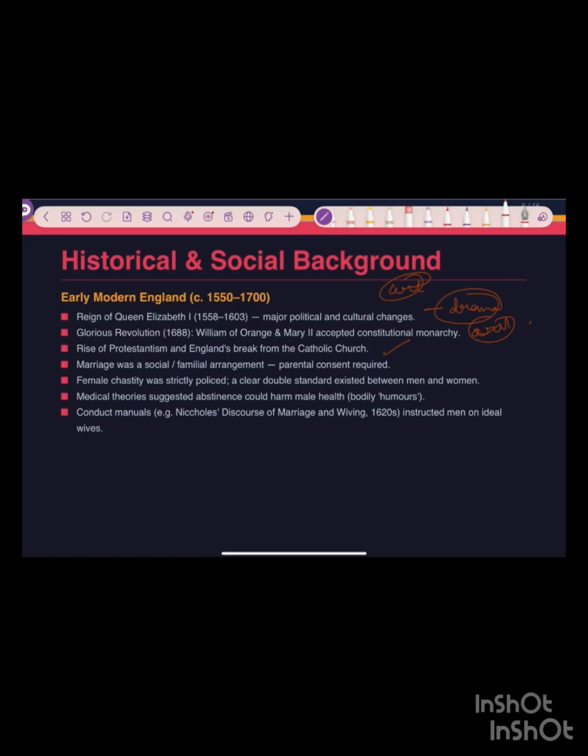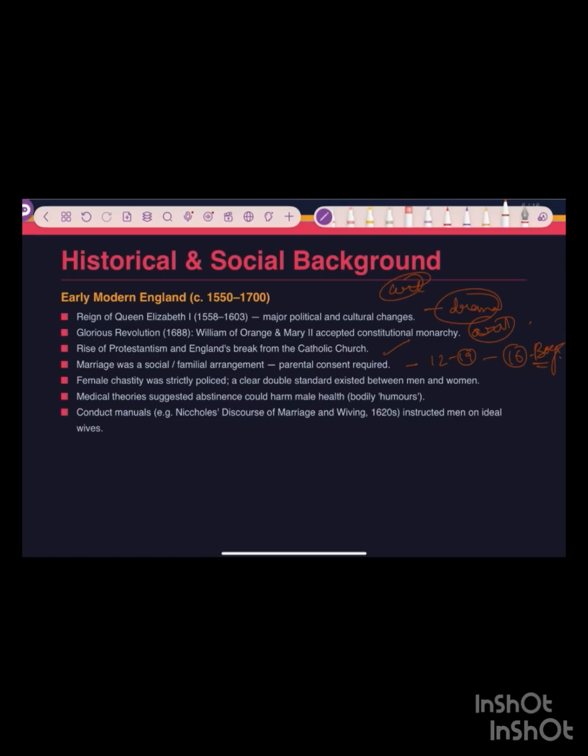Like marriage was now a social and familial arrangement and required parental consent, and the age was also raised to 14 for boys, and I think 16 for girls.